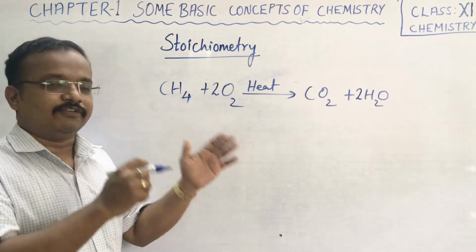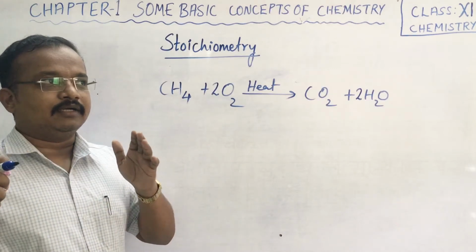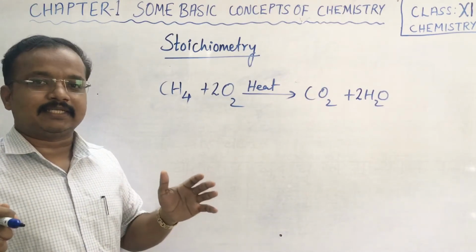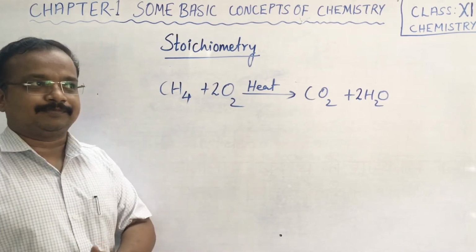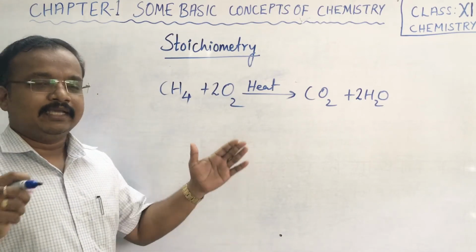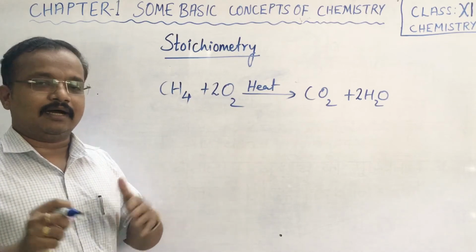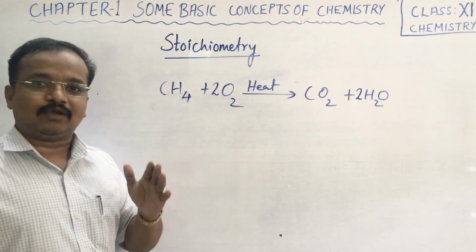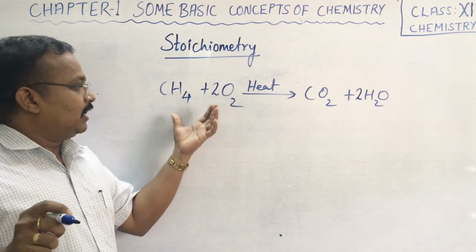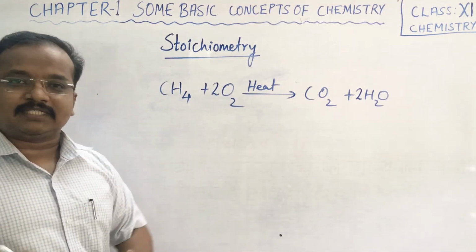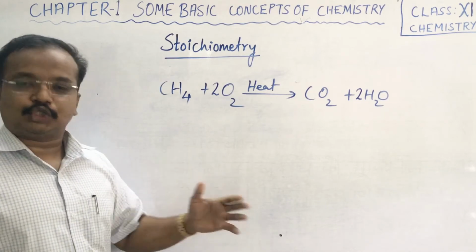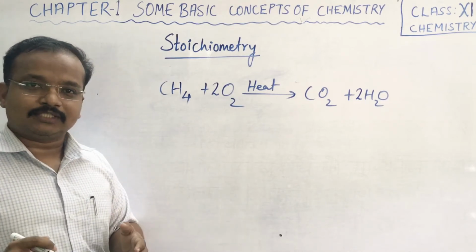And if there are only 15 boys and 20 girls, then we consider that non-stoichiometric. Stoichiometric means equality in the components. Equality means equal. They are LHS and RHS. If it is equal, we can say that the measurements are stoichiometric in nature. Okay, children.